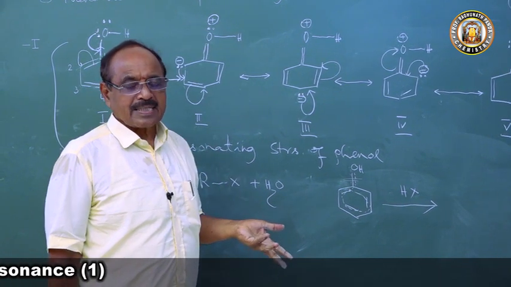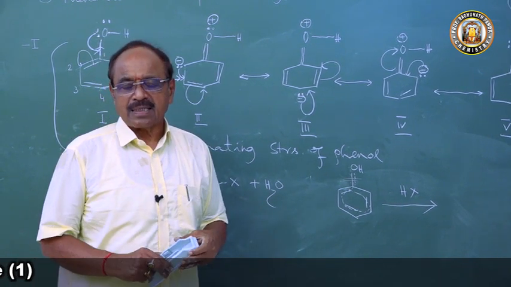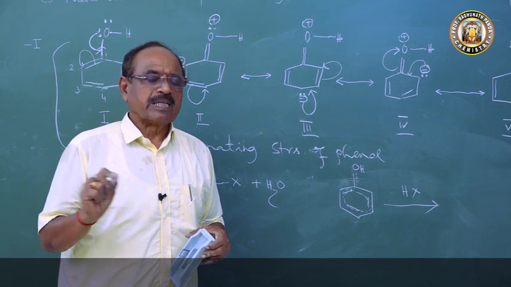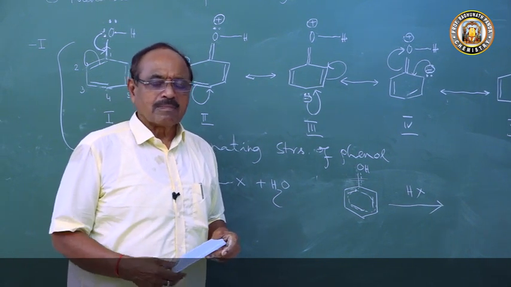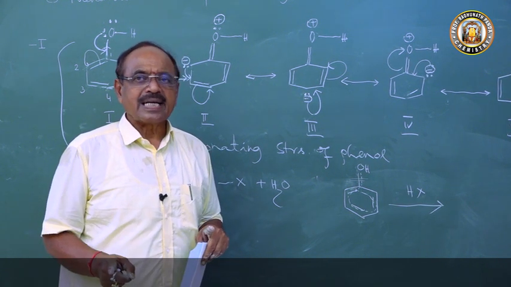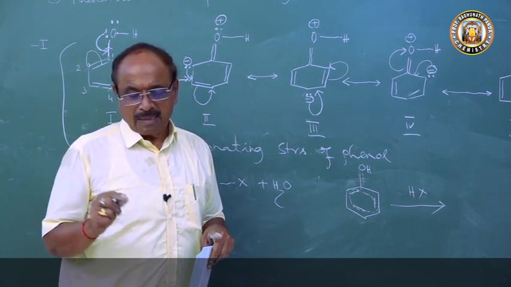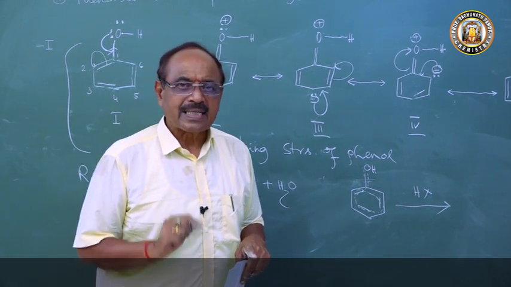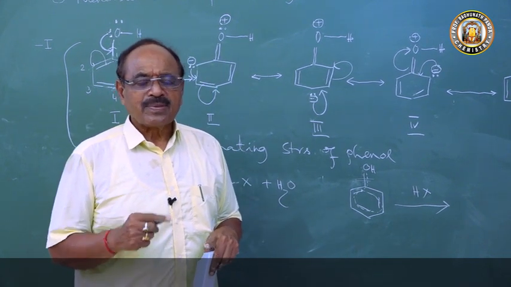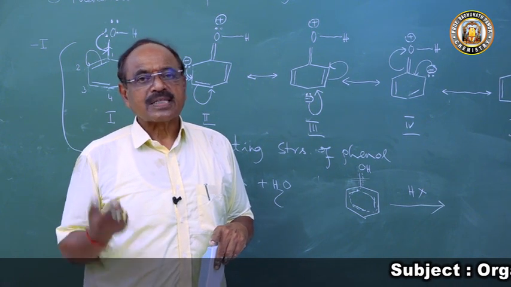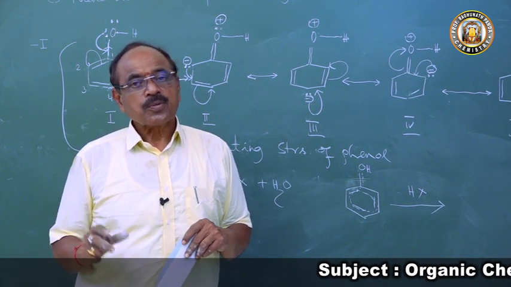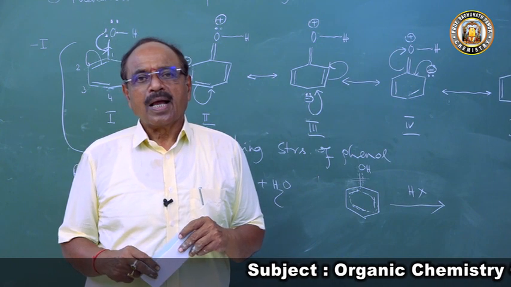Now in the next class we are going to discuss why phenol is acidic. Carboxylic acid is more acidic than phenol, and between alcohol and phenol, alcohol is neutral whereas phenol is acidic.